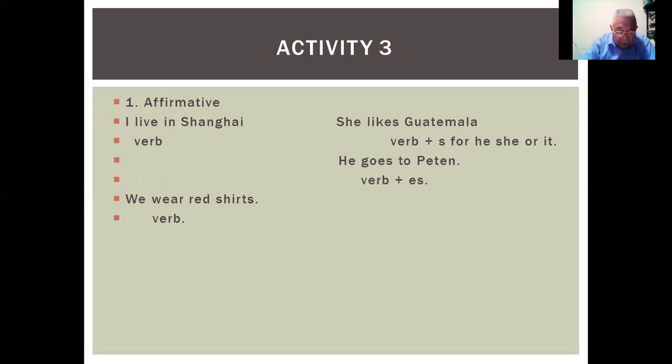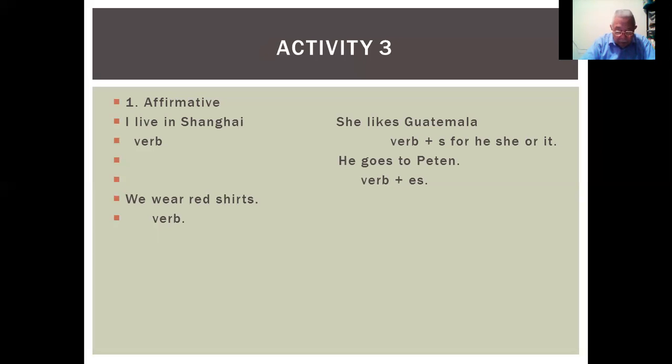In activity number 3, the simple present is used for things that happen or are always true. Look at the example: it always happens in January or February.